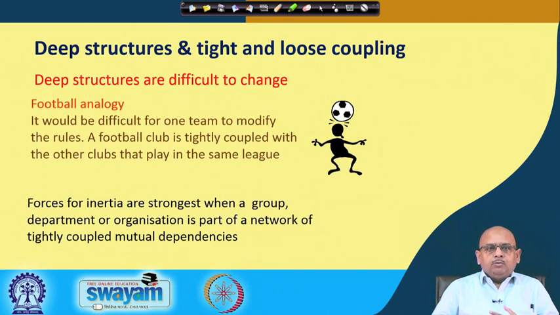Maybe these forces of inertia are going to be strong when, as a department or as an organization, you become a part of tightly coupled dependencies. It means that most of the organizations are dependent on each other. So, you are tightly coupling, right. But if you work independently, then there is a loose coupling, right. So, when I am talking about tight coupling, it means that this mutual dependency is more, and this creates more inertia, right, and less activity on the part of the organizations or the department.